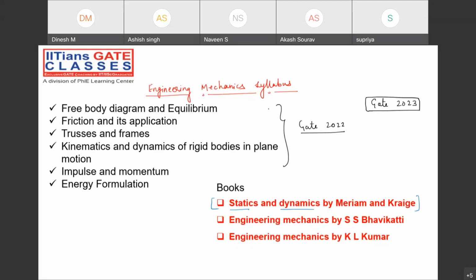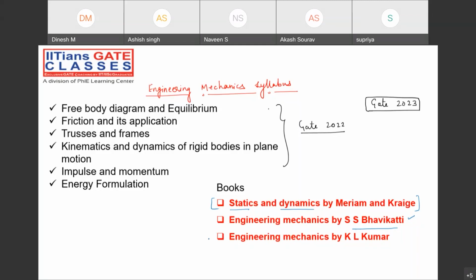After that, the second book: when you are an initial learner of engineering mechanics, you can have the S. S. Bhavikatti book. This is also one of the good books, but we still have some mistakes in S. S. Bhavikatti in rotational dynamics. When we discuss rotational dynamics and solve the numericals, you will find some mistakes. Before that part, you can easily cover it with the S. S. Bhavikatti book.